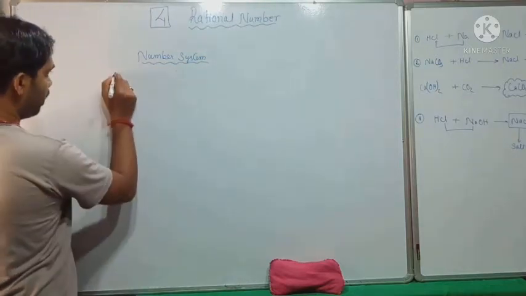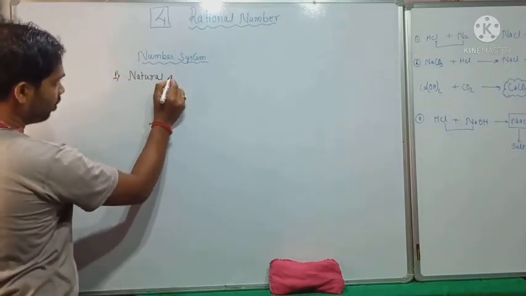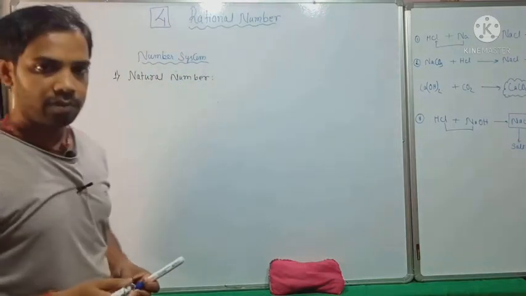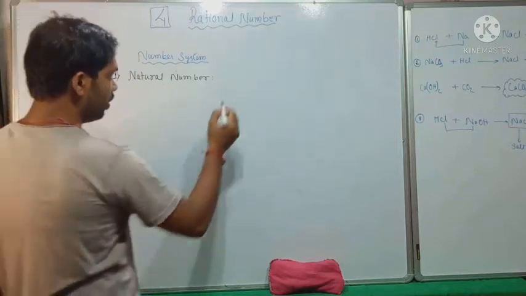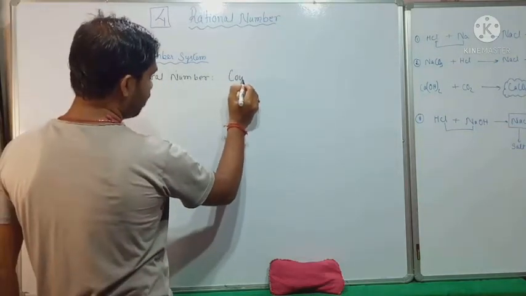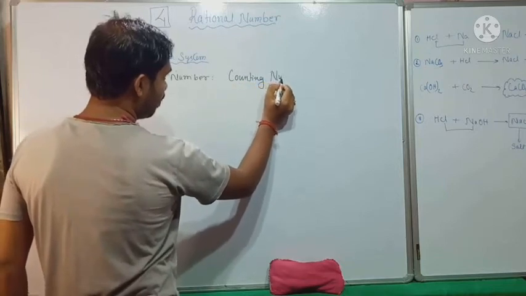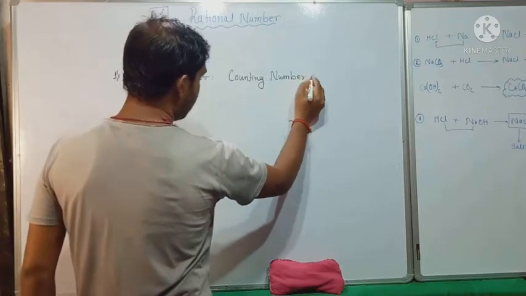So the first number system is natural number. Okay, what is natural number? You see, natural numbers are counting numbers. They are generally known as counting numbers. So counting numbers are called natural numbers.